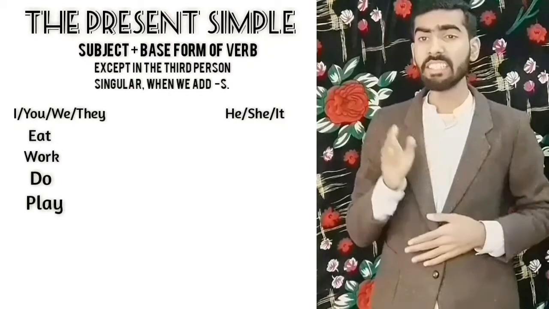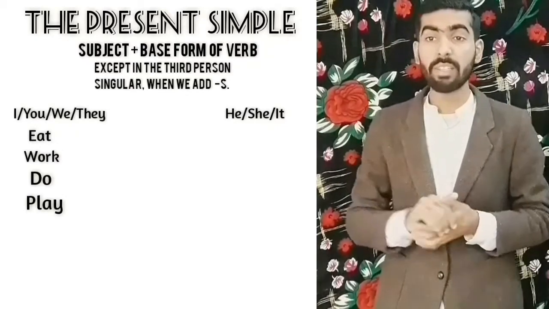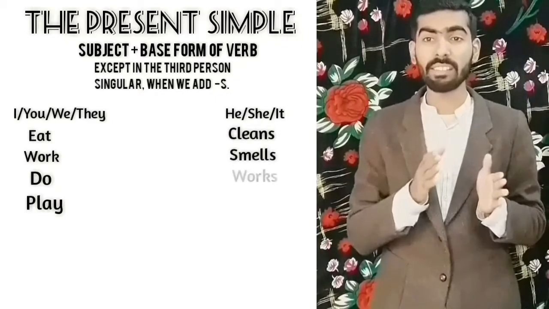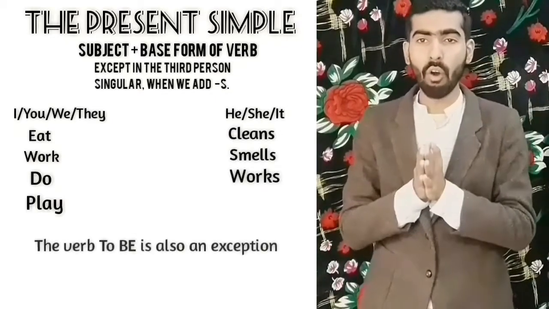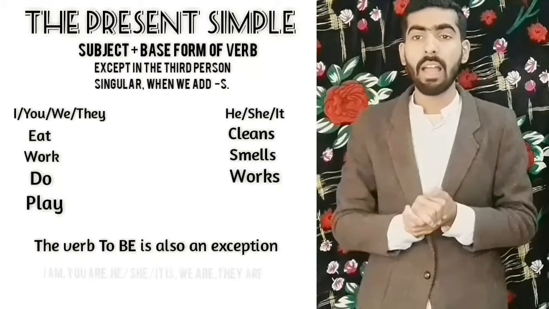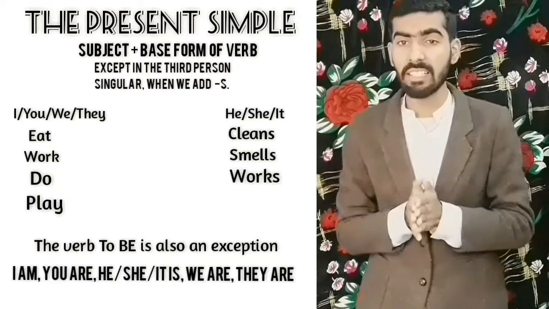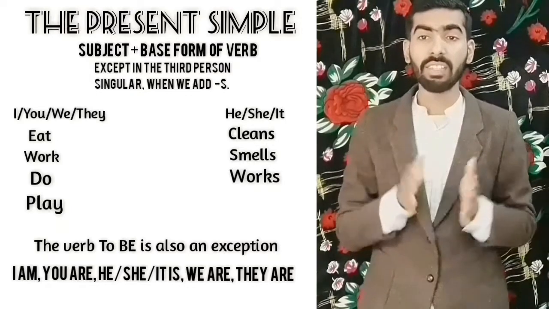For he, she, it, it is he cleans, she smells, it works. To be has its own form in present simple. I am, you are, he, she, it is, we are, they are.